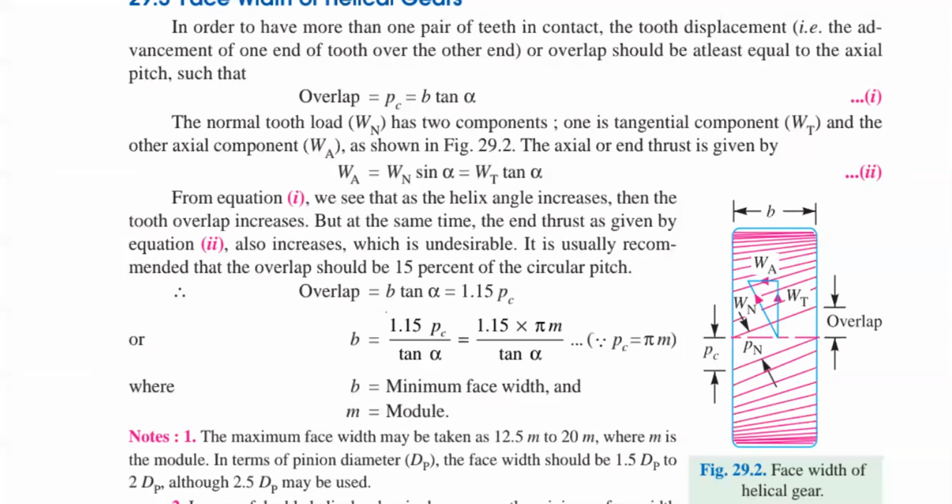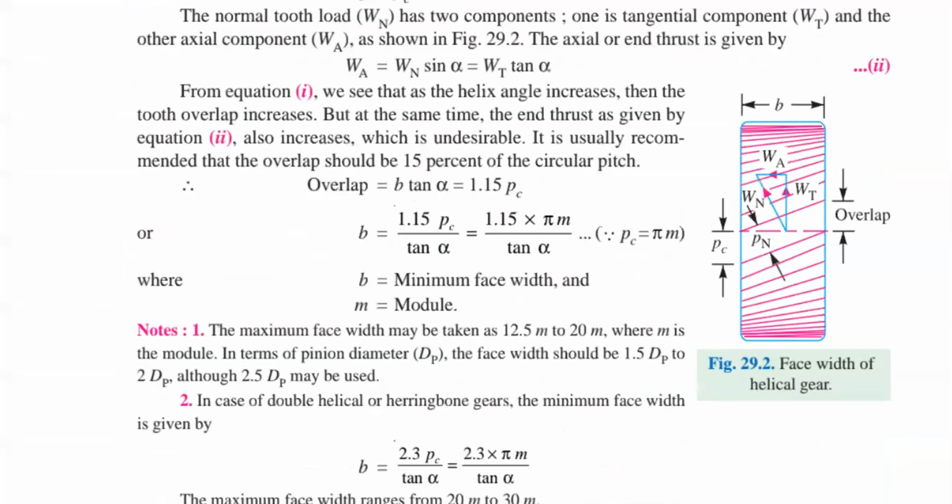Okay. Right. So a note point is mentioned here. Please observe that the maximum face width may be taken as 12.5 m to 20 m, where m is the module. In this case you have 10 times module, and here you have 12.5 m to 20 m. So where are you supposed to use 12.5 m to 20 m? Whenever no data is available and you want to assume the face width value, then please go for this particular value. So B equal to 12.5 m to 20 m.